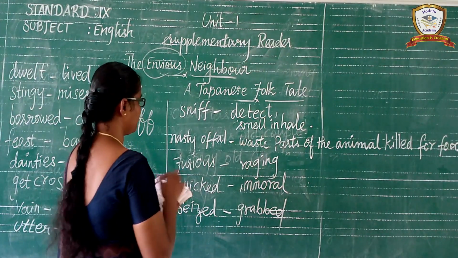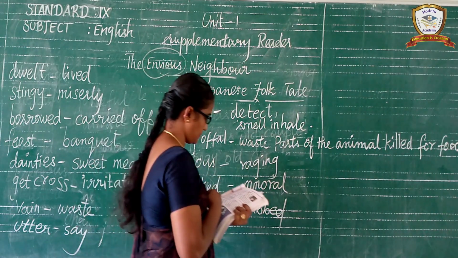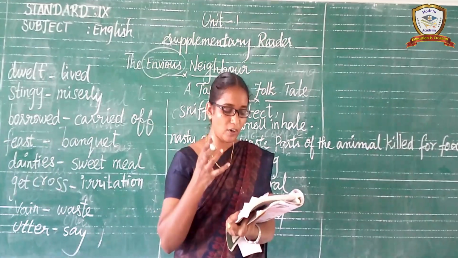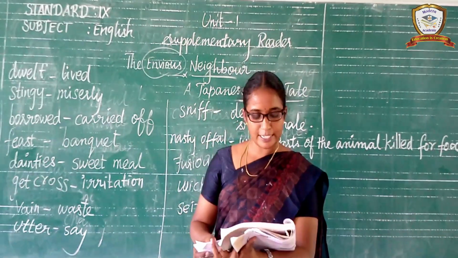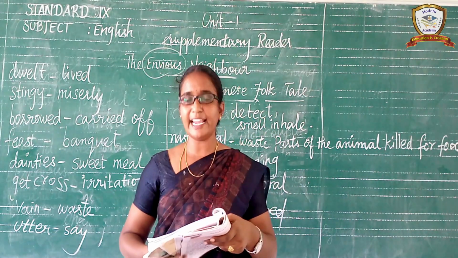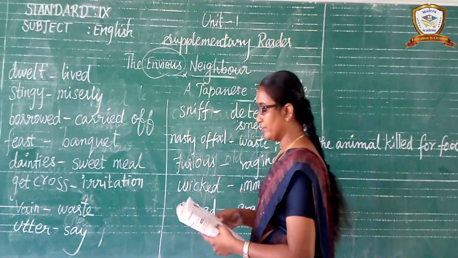And the next one, listen carefully children. Heavy heart meaning aching heart or broken heart. And the next one, delicate food meaning dainty food.